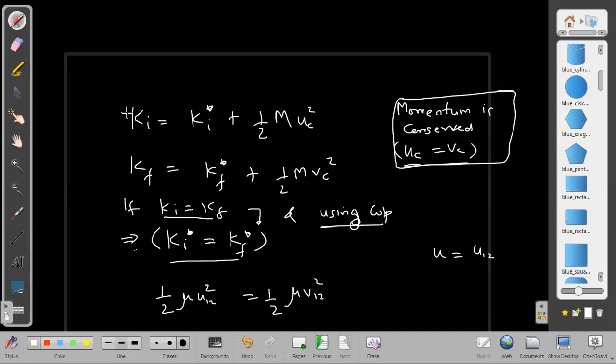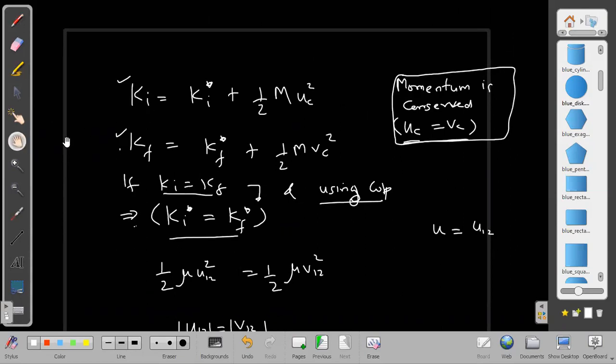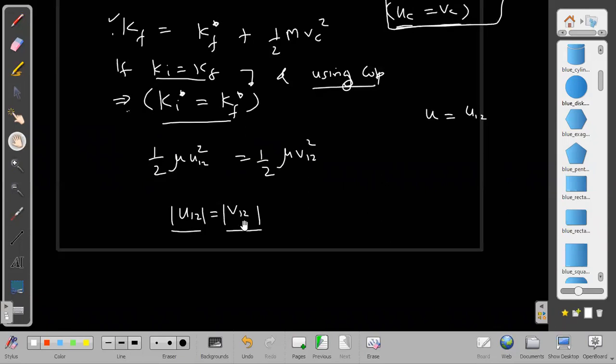kinetic energy: kinetic energy before collision is equal to kinetic energy after collision. This was before and this is after. And by that we are able to prove that the relative velocity of approach is equal to the relative velocity of separation. And I know the definition of E. If I take magnitude wise, then I can simply write this also: relative velocity of separation over relative velocity of approach, and therefore E is equal to 1.